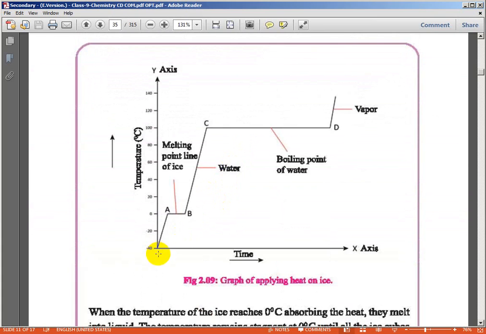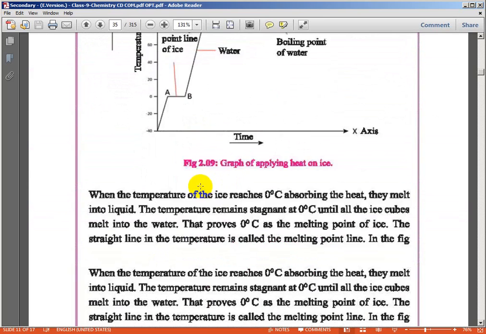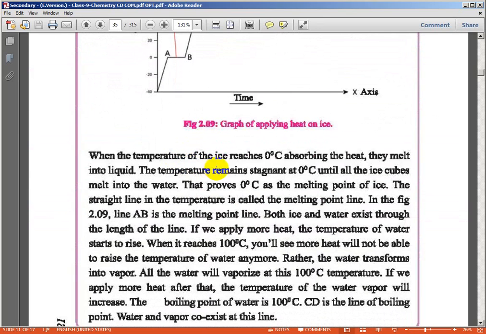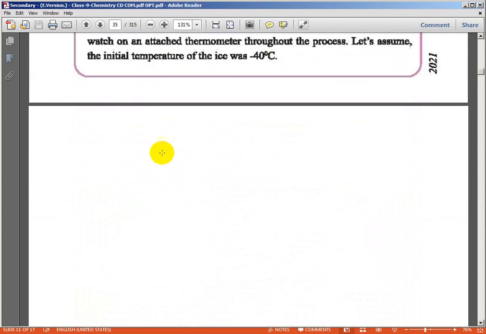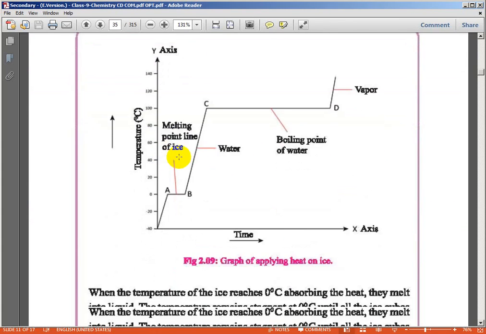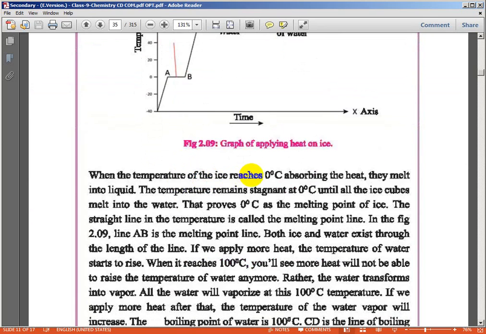Okay, look at this curve. Here the temperature is increasing. When the temperature of the ice reaches 0 degrees Celsius, when you apply heat, absorbing the heat, it melts into liquid.